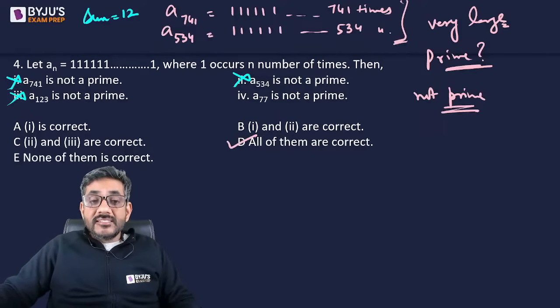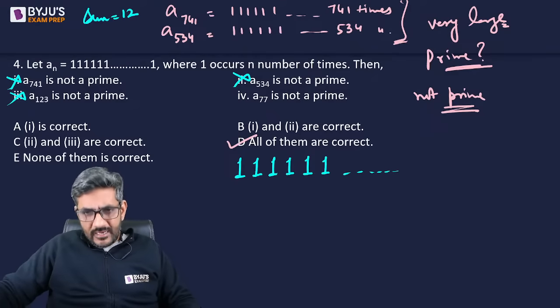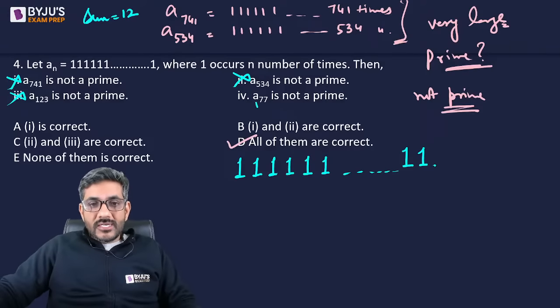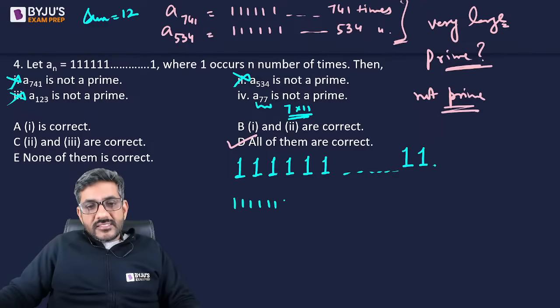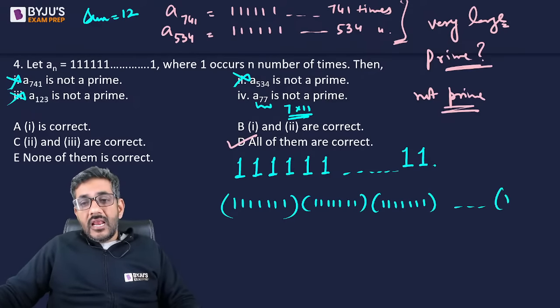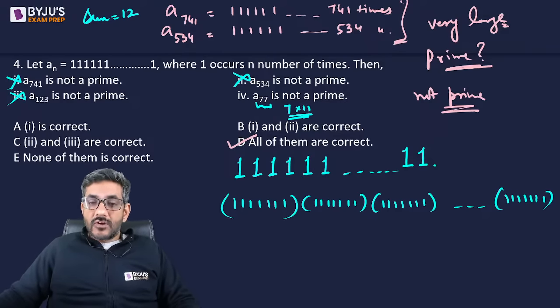Then why am I saying A_77 is also not prime? How can I say that? Can I say that 77 is divisible by 7, so this number will also be divisible by 7? Not necessarily, it is not required. But one thing is important. What is 77? 77 is 7 into 11, right? If 77 times 1 is written, can I say it is like 7 times 1 written 11 times? Can I look at it this way, that there are 11 pairs of 7 times 1? And if there are 11 pairs of 7 times 1, of course each of the pairs is divisible by 7 times 1.